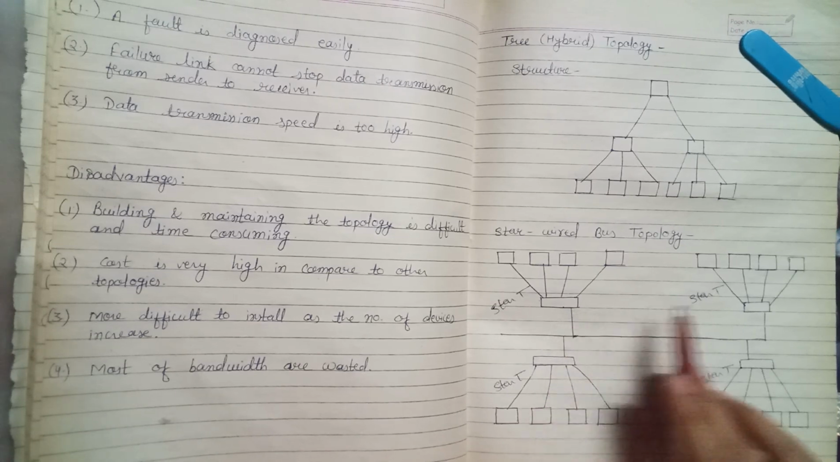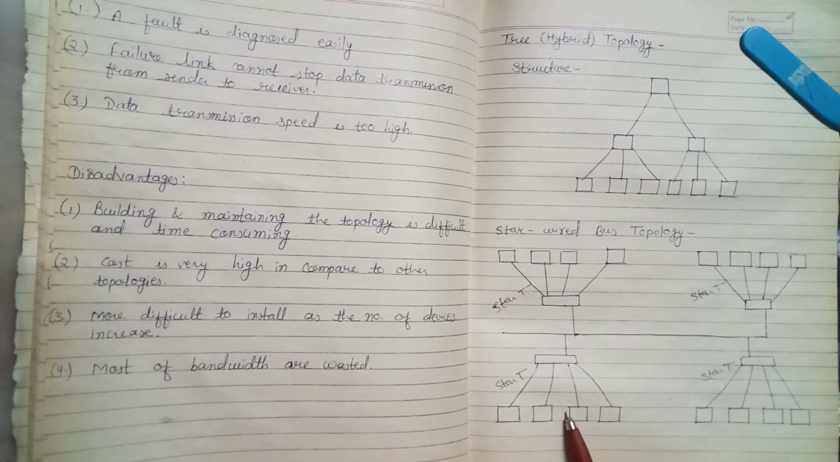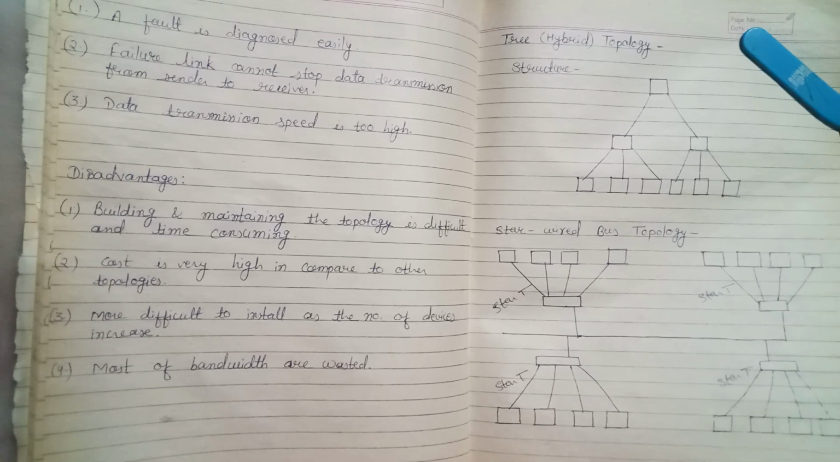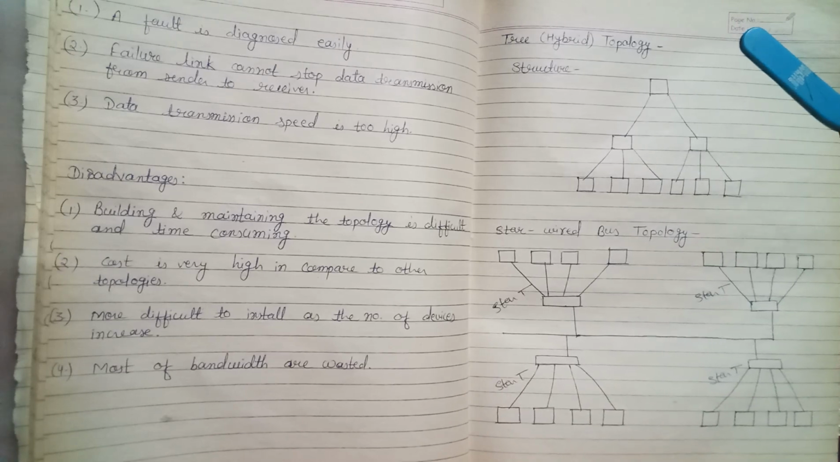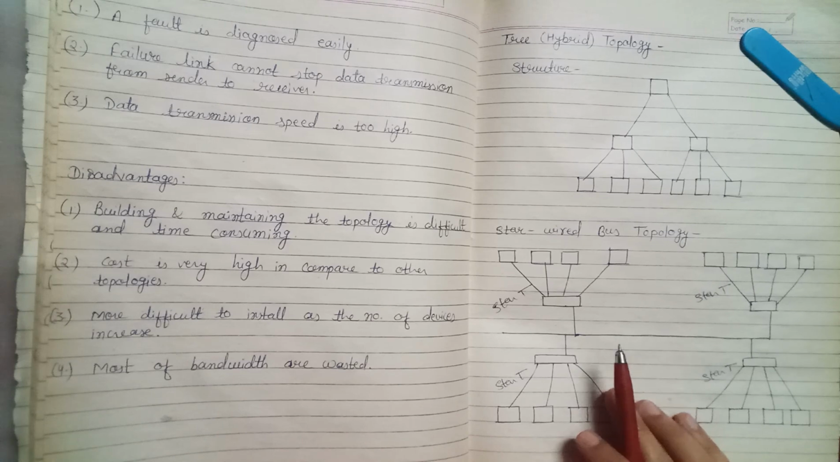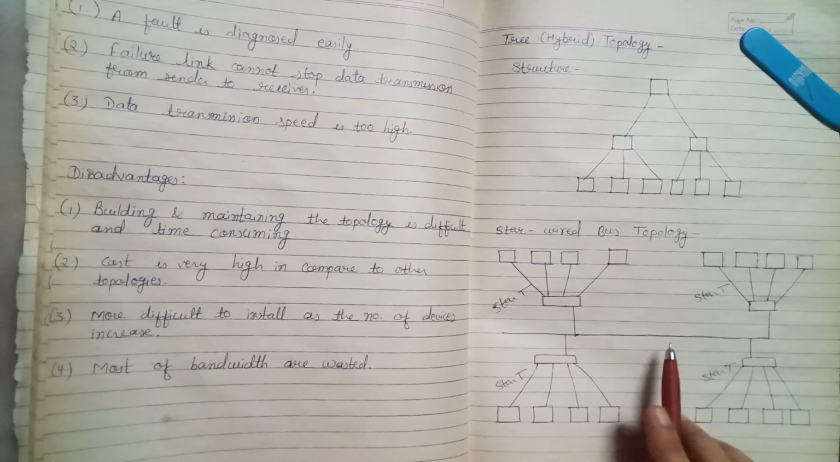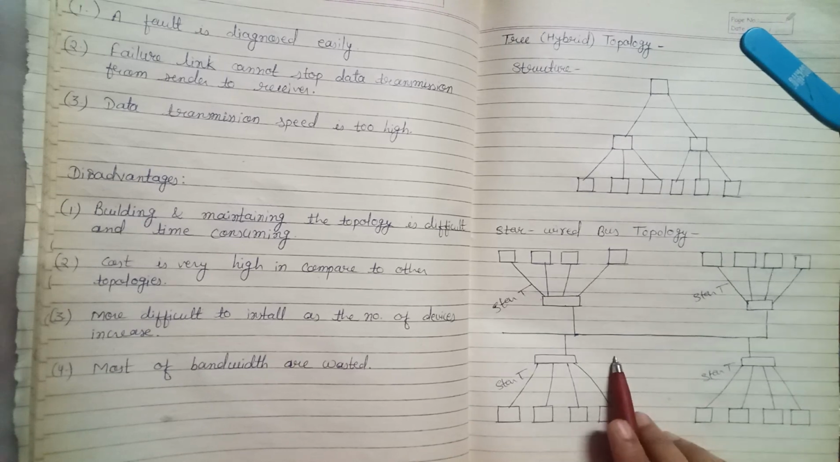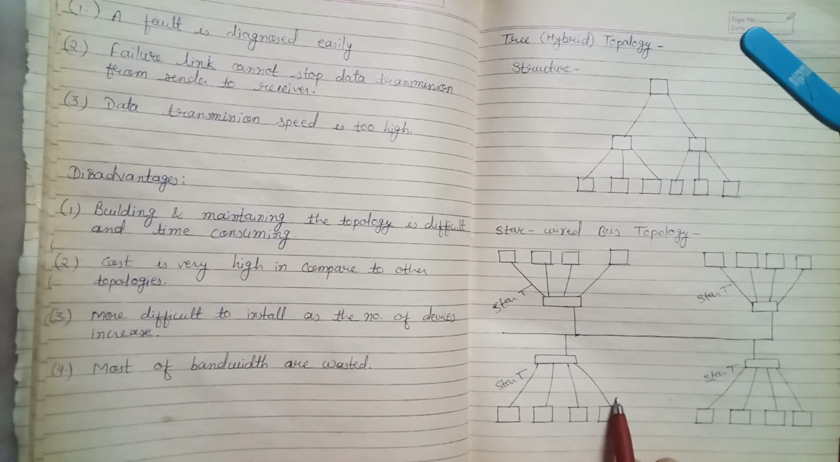This is a star segment. This is also a star segment. This is again a star topology, and this is again a star topology. These star topologies are connected by a single channel or bus. So this is a bus topology. This is called tree topology or hybrid topology. So this is the combination of two topologies. Now see its functionalities.